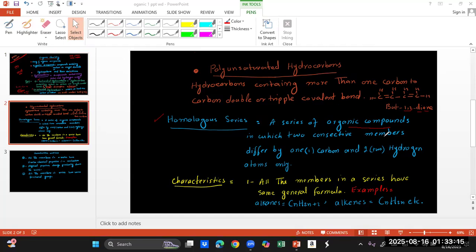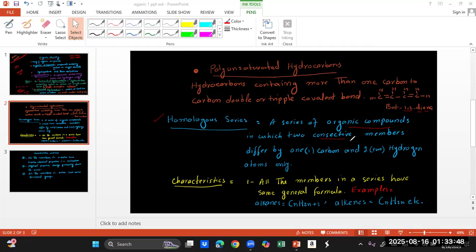It does not cover only hydrocarbons. It also covers other organic compounds. When I say other organic compounds, you will see by the reaction of these hydrocarbons, we will be preparing new organic compounds which will be known as derivatives, meaning they have been derived from hydrocarbons. Okay, so homologous series, basically it is a series of organic compounds in which two consecutive members which come side